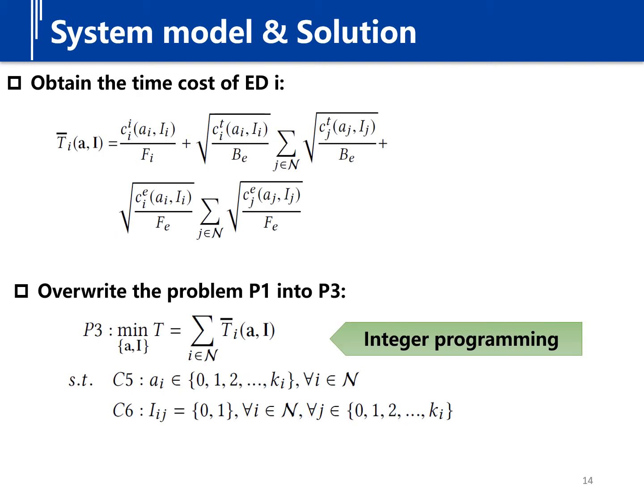According to the optimal resource allocation mentioned above, we can obtain the time cost of n devices, which associates with the model partition and exit setting decisions of n devices. Therefore, we can rewrite problem P1 into P3. The objective function of P3 is determined by integer variables, which is integer programming.